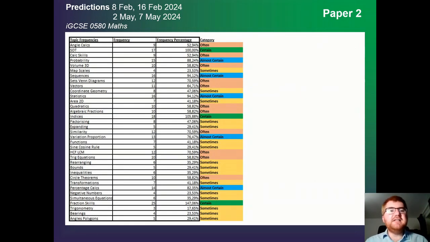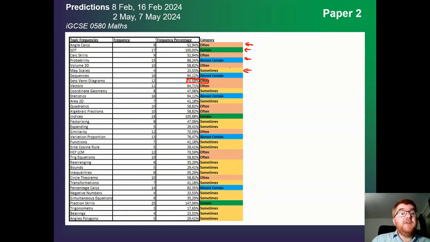Now, if you're interested in any of the other topics I haven't mentioned so far, you can see all the percentages here, and I've put them into a category of either often, certain, almost certain, or sometimes. So this gives you more detail. Notice there are some topics like sets and Venn diagrams, for example, at 70.59% that I have not mentioned, even though it comes up quite often.